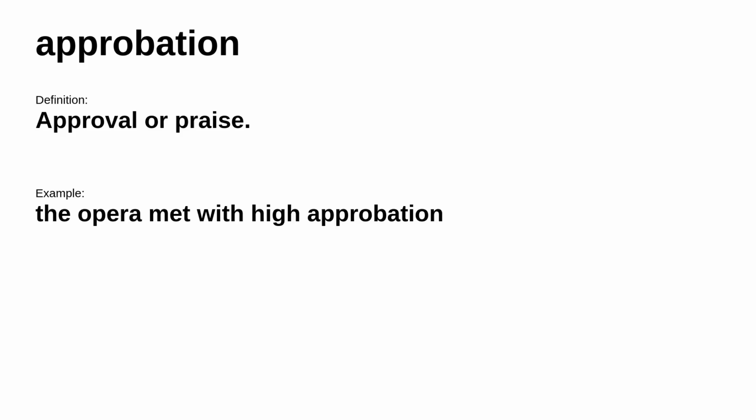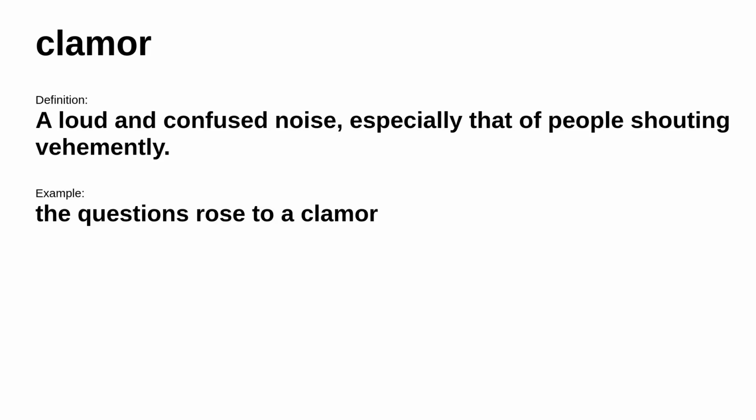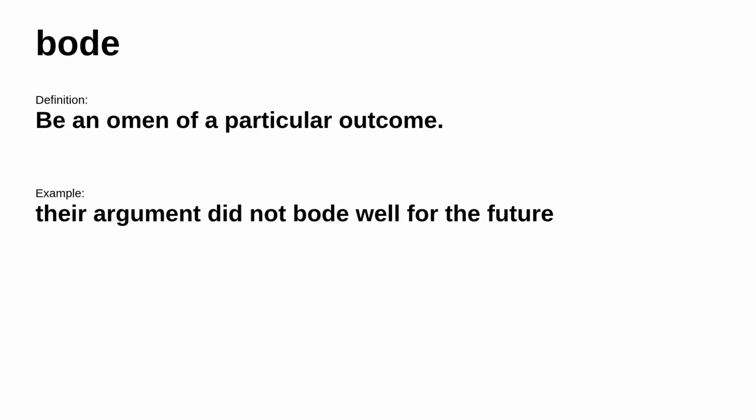The next word is approbation. It's defined as approval or praise. Consider this example, the opera met with high approbation. Next up, clamor. It means a loud and confused noise, especially that of people shouting vehemently. For example, the questions rose to a clamor. The next word is bode. It means be an omen of a particular outcome. Consider this example, their argument did not bode well for the future.